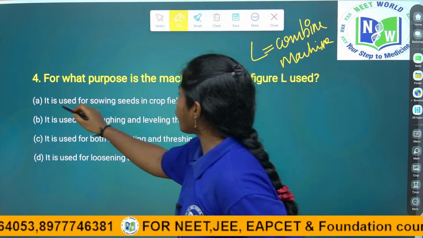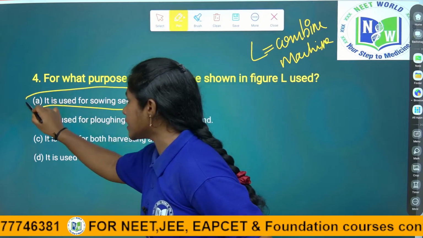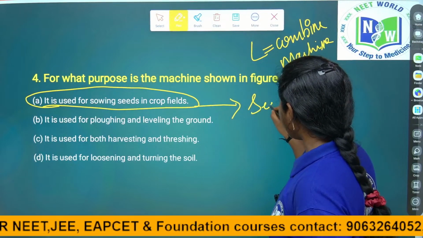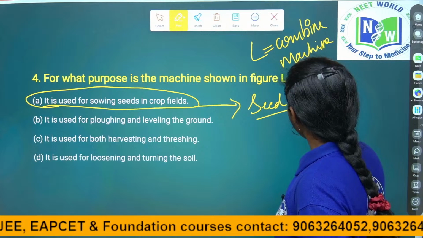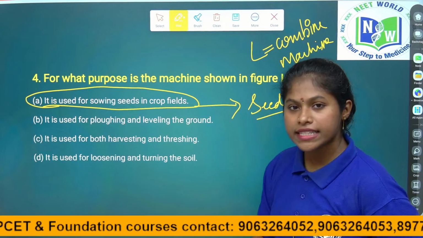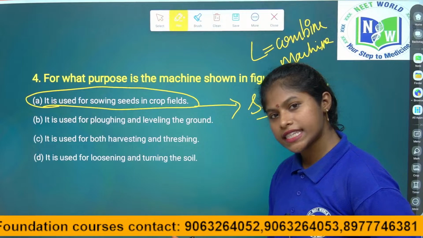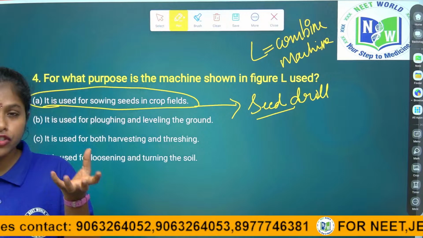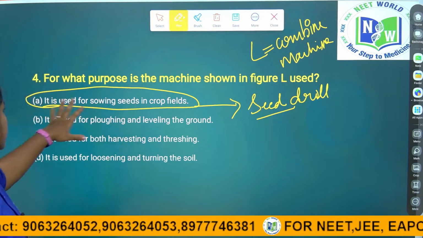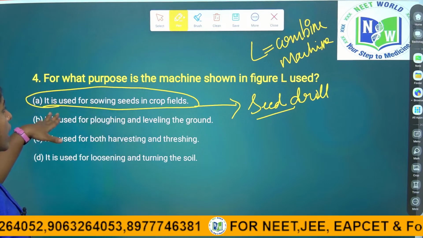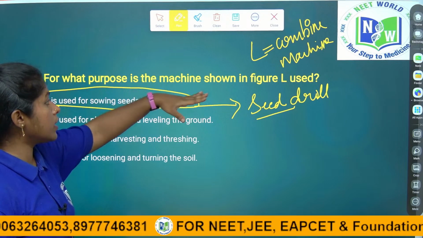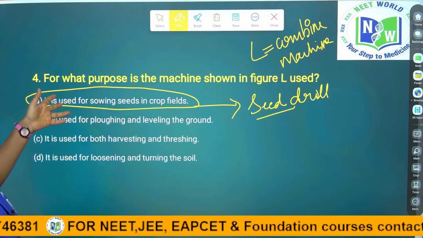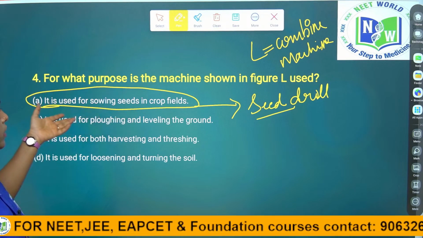Is it used for sowing of seeds? No. For the sowing of seeds in the crop fields, we use seed drills. Right children? Seed drills are better because they sow seeds at equal distance and equal depth. After sowing the seeds, they cover the seeds with soil, so that predators like birds do not eat them. So seed drills are used for sowing of seeds. L is the combine machine, so L is not involved in the sowing of seeds. So it is not the correct statement.